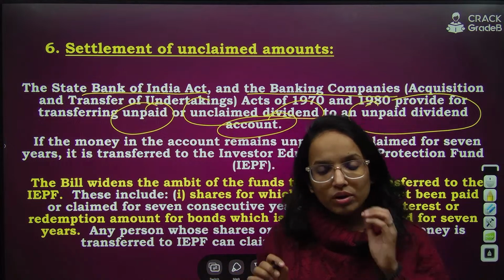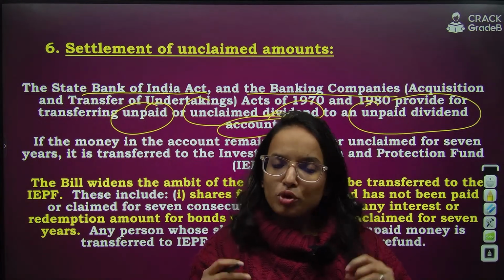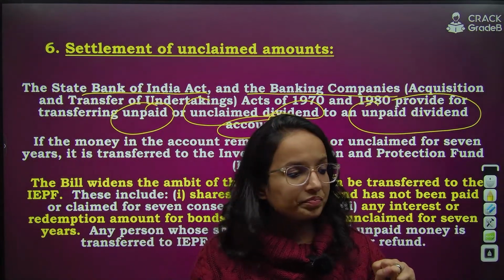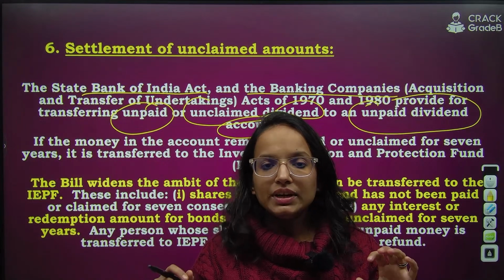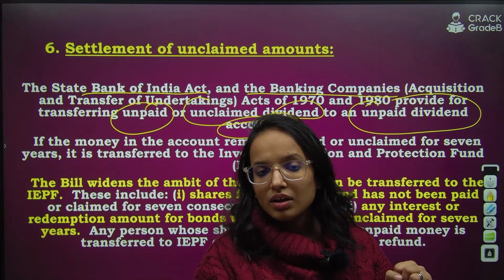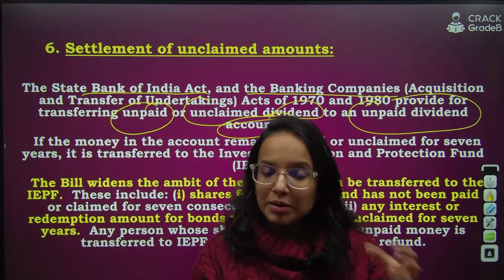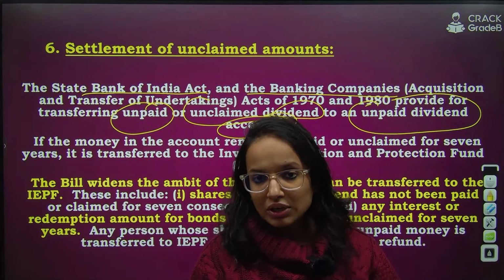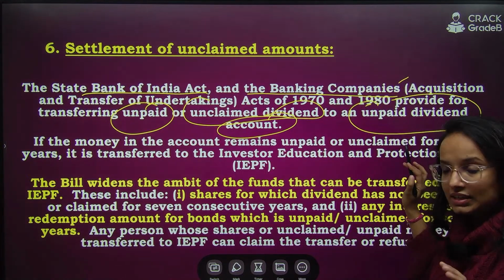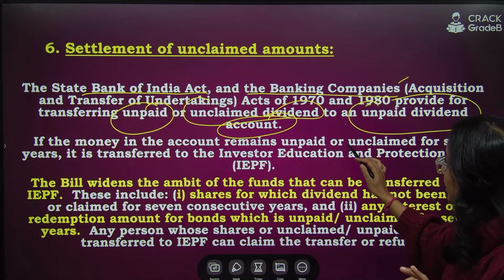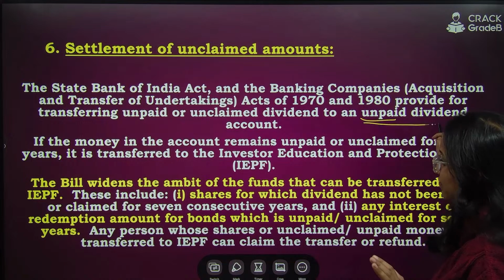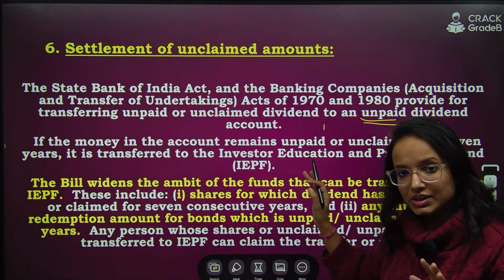Suppose you are holding an account and some profit, some dividend, the distributed profit, dividend is share of profit which you receive, right? Suppose dividend is accruing into your account, there is this amount deposited and you are receiving something. What happens if no one has claimed that amount for so many years? Where it will go? So the SBI Act, the Banking Companies Act, both 1970, 1980, they provide that this be transferred into an account properly dedicated for this purpose, which is unpaid dividend account. Okay, it will be transferred and then can be accessed.